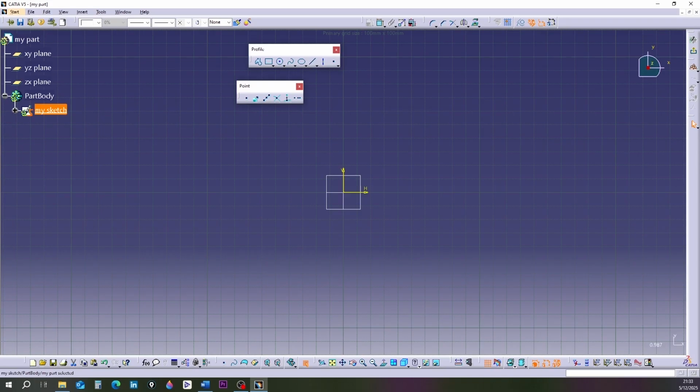Now, let's learn 6 ways to draw a point. 1. Point by clicking. Click on the first tool with the name of Point by clicking. It turns orange. Click anywhere on the screen. A point is drawn and shows in orange color. It means it is active. Click another place. The first point turns white.